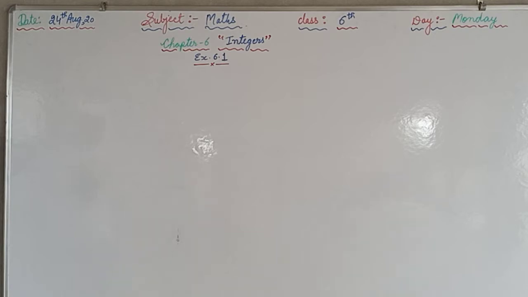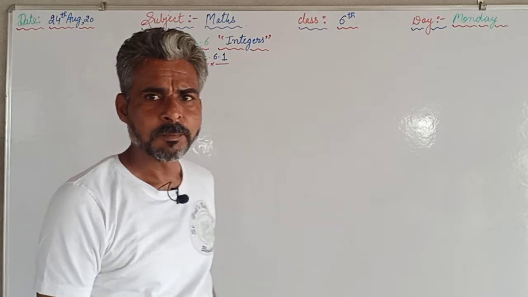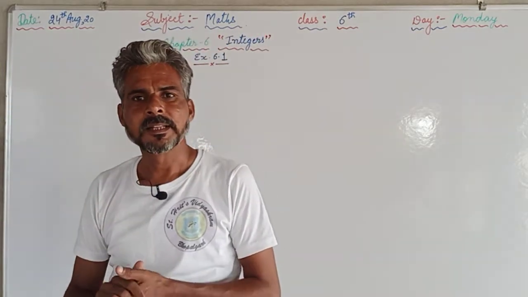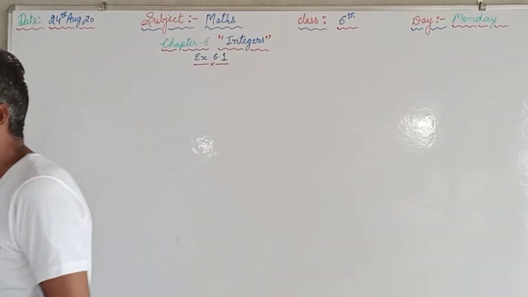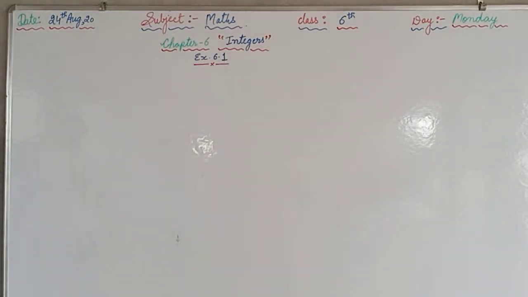So in question number 5, a list is given of 5 places in India on a particular day of the year in which the temperature is given. Here it is given at Siachen 10 degrees below 0. I told you previously that any quantity below 0 will be taken as negative and the quantity above 0 will be taken as positive. So below 0 means negative. How much negative? 10 degrees below 0 means minus 10.